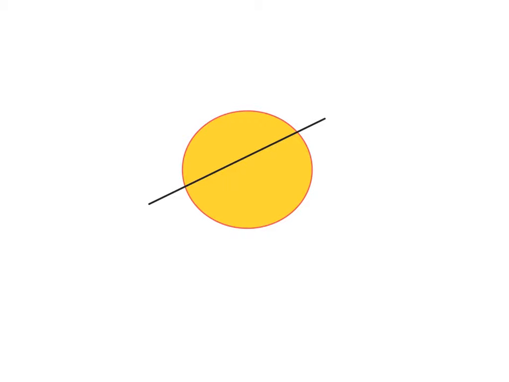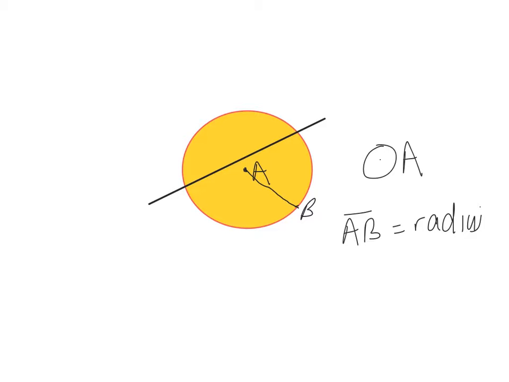Just for practice, if I was to give this circle a name, let's say I have a center point here, and this is going to become circle A. And if I was to create a radius here on circle A, from here to here, I'm going to say that point right here is B. So my radius here would be AB. That is my radius. Then I could also have a radius that went from here to here, and I'm going to call that point C. So AC is also a radius.